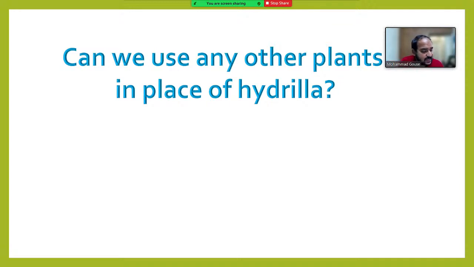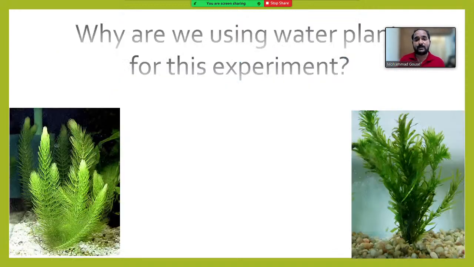Very good. Shivalingeswar Rao, Nandini, Yama, Rajesh, Rahman, Raviteja, Raja, Ganapati, Mokshit, Prasanna Kumar Reddy. Everyone is saying right. Very good. Hydrilla, or if it is not available, we can use Vallisneria or any other aquatic plant. Any aquatic plant we can use for this experiment.